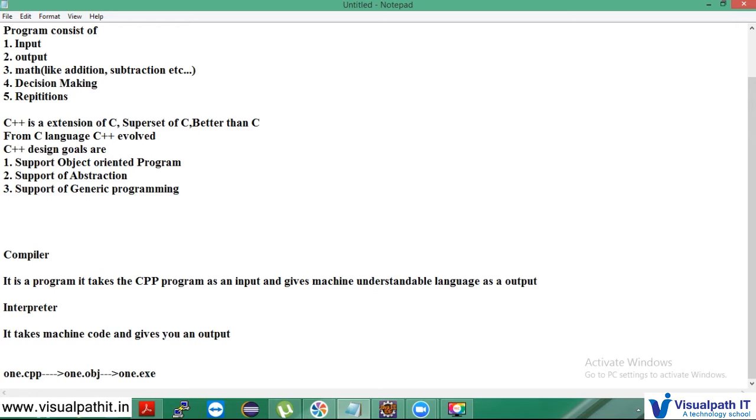So this 1.exe is called an executable file. You have to run this exe file to get the output. So this is the job of the compiler. The compiler phase is from 1.cpp to 1.obj. Then the interpreter will work from 1.obj to 1.exe.